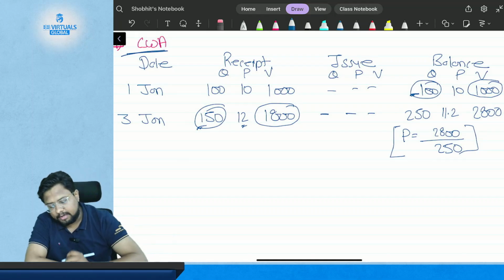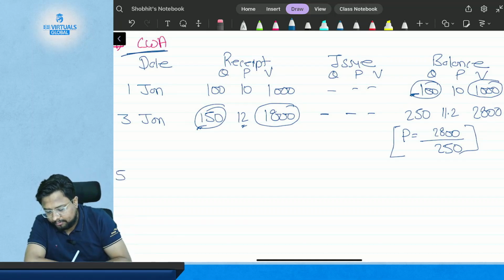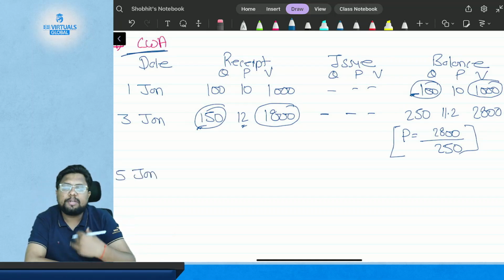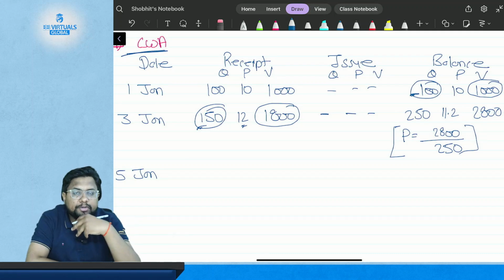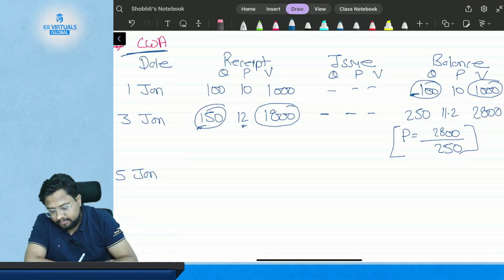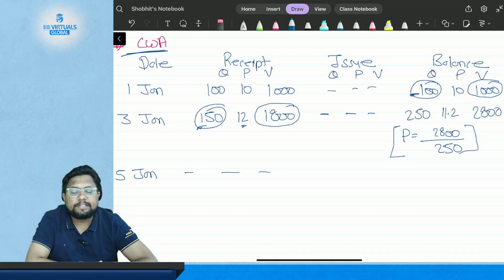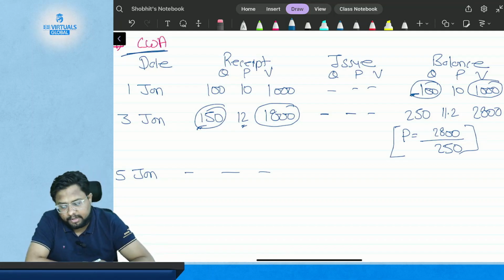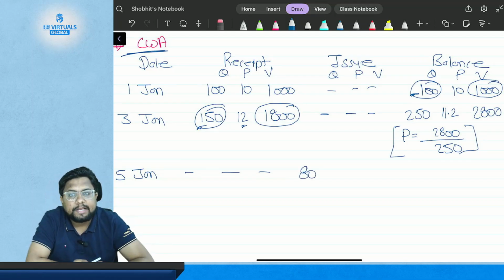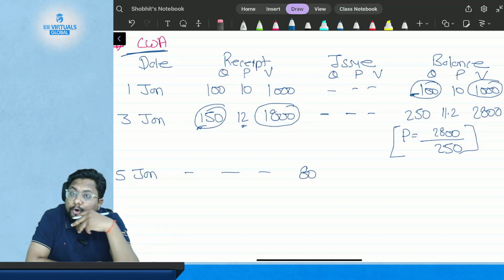Got it? Now suppose on 5th of January you are not receiving inventory, you are issuing it. There is no receipt, you are going to issue 80 kgs of inventory. At what price are you going to issue it?